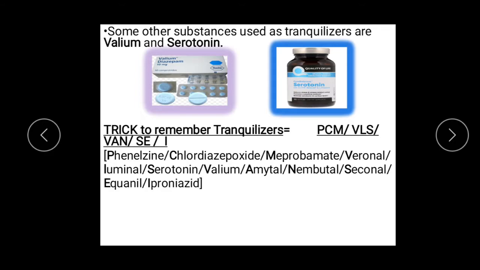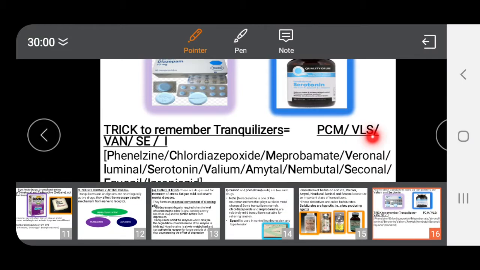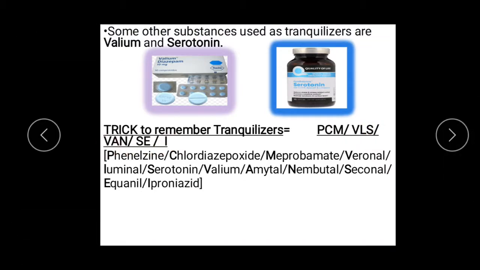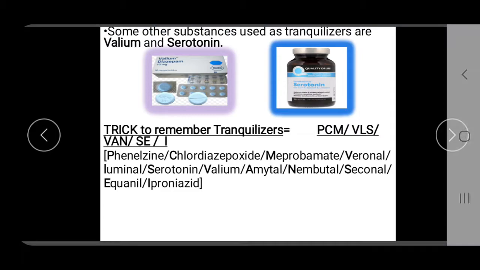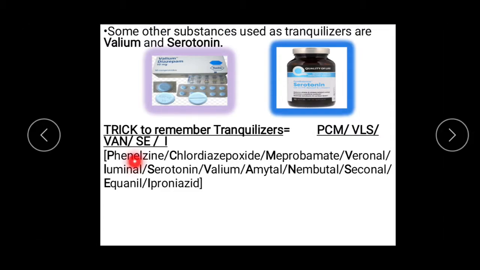Now, how to remember the names of all these tranquilizers? You can remember the term PCM, Vale students, Van say I. So you have phenelzine, chlordiazepoxide, meprobamate, veronal, luminal, serotonin, Valium, amytal, nembutal, seconal, Equanil, and iproniazid. All these are tranquilizers, and this is the trick to remember them.